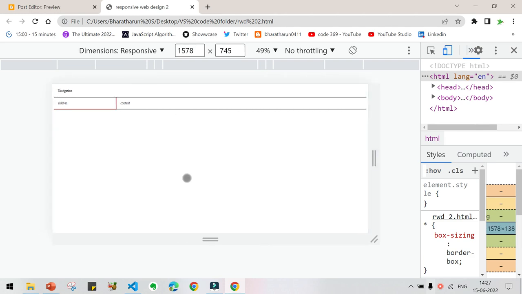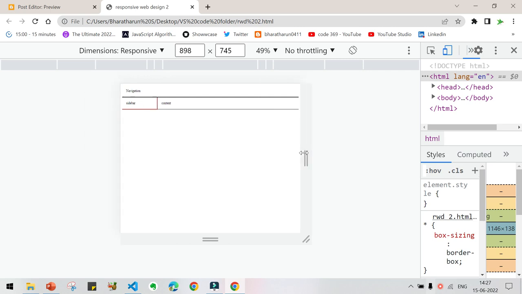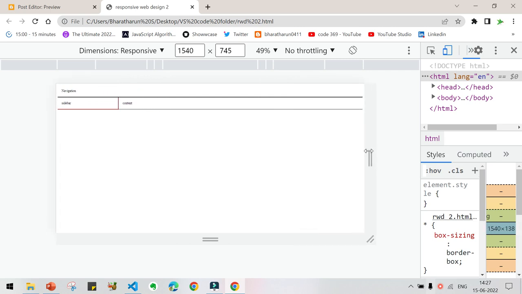We will be changing the design according to the different device displays. So you can easily understand by this. First we will create the design according to the mobile phone, and later we will give styles to change the design for different devices, for example for laptop or for computer. That's it.